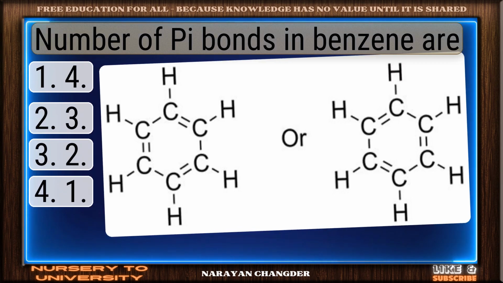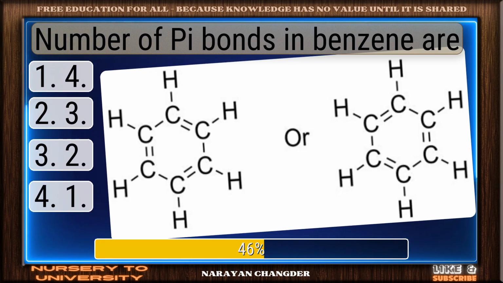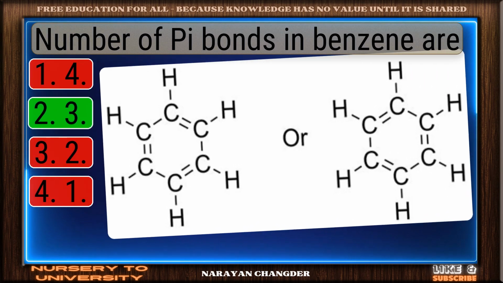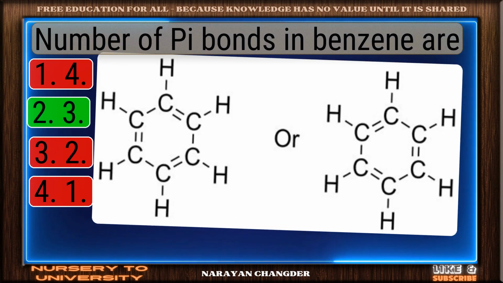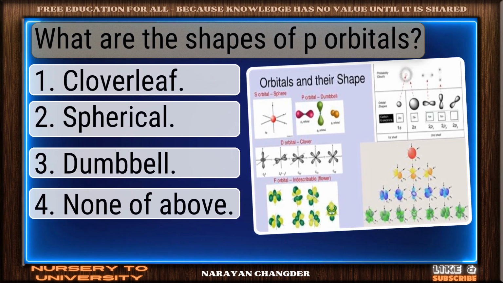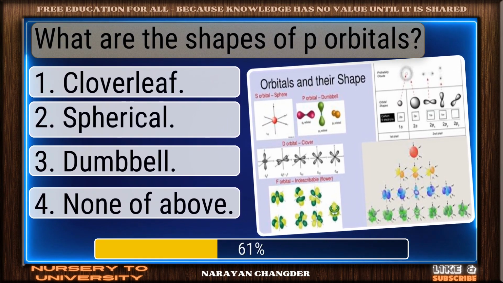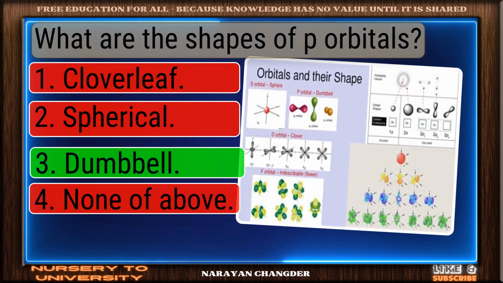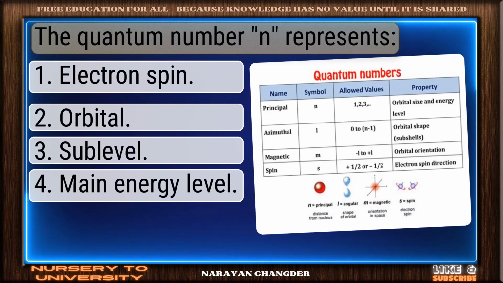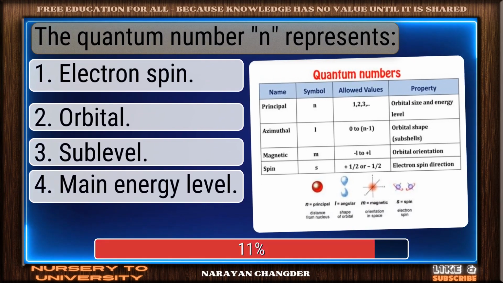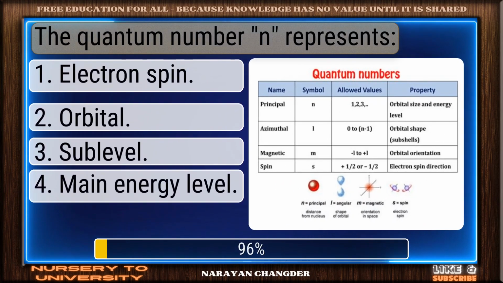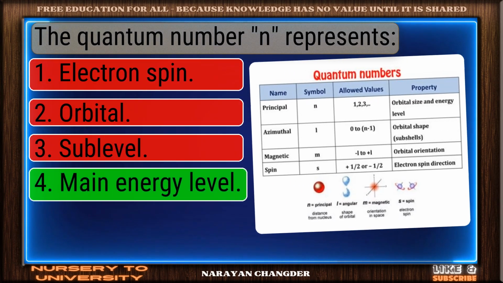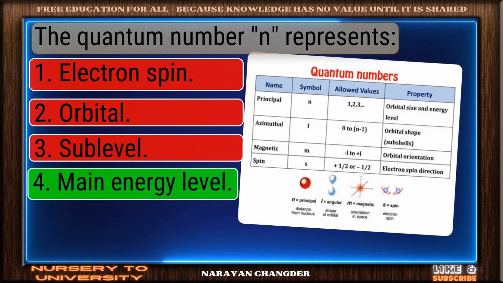Number of pi bonds in benzene are. Smart move, 3 is an accurate answer. What are the shapes of p orbitals? Well reasoned. Dumbbell is the correct choice. The quantum number represents. Well picked. Main energy level is the correct answer.